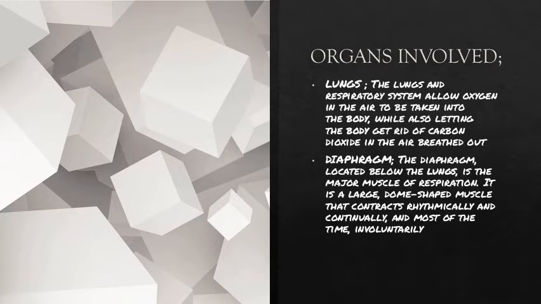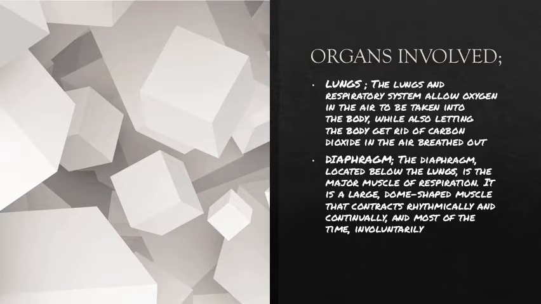Now we are going to see the rest of the organs involved. You all know that the main organ of the respiratory system is our lungs. The lungs and the respiratory system allow oxygen in the air to be taken into the body while also letting the body get rid of carbon dioxide in the air breathed out. I said already that we need oxygen, so our byproduct is carbon dioxide. So we take in oxygen and give out carbon dioxide.